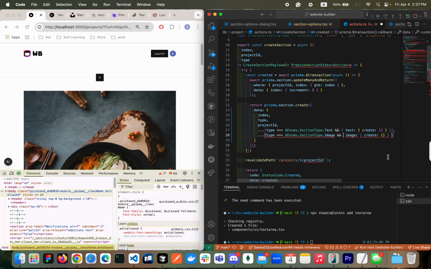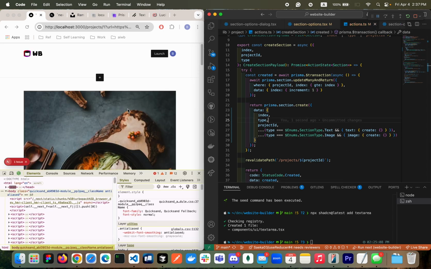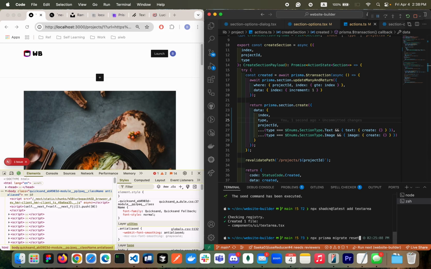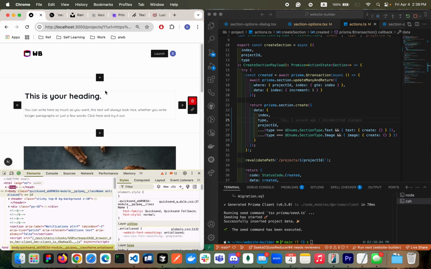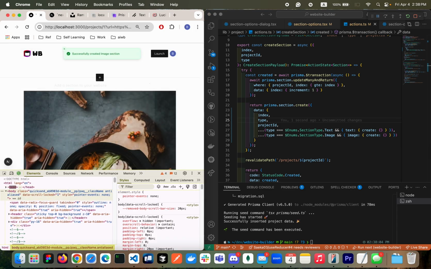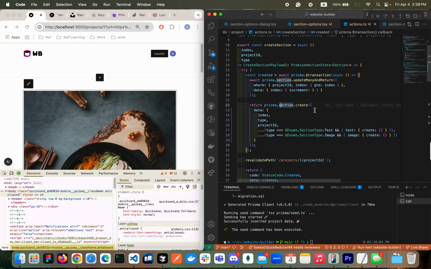Okay. Oh, some object opening is gone. Yeah. I think I did something wrong here. Oh, we need round the bracket here, right? Round the bracket here. This one is gonna be opening round. Okay, so looking good. So now let's try again. Here, let's migrate reset. And then let's try again. So create, awesome. So it creates an image now, looking good. This one is done. Looking good, right?